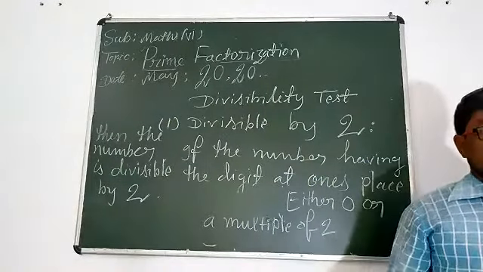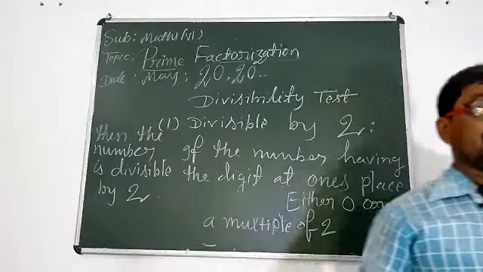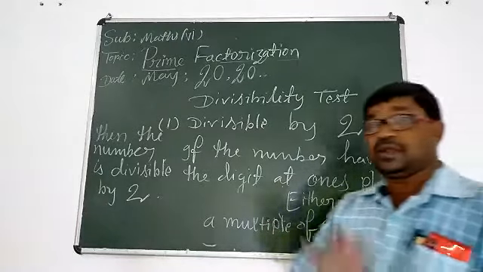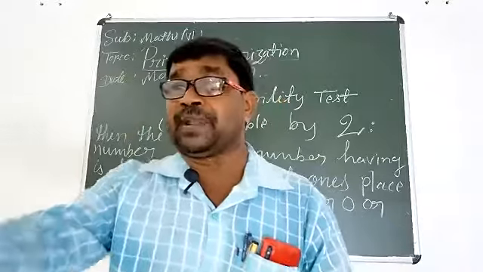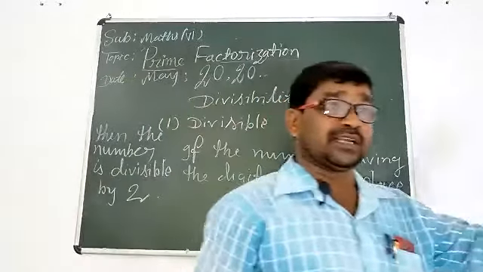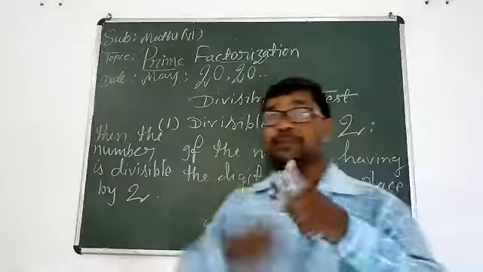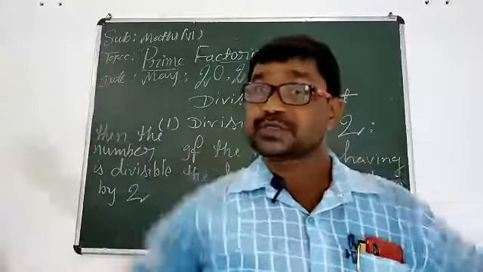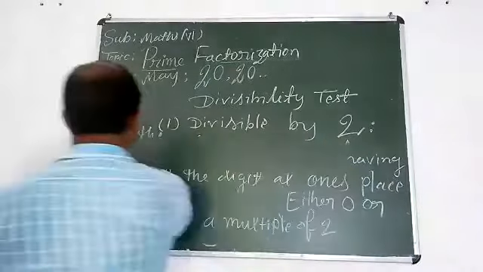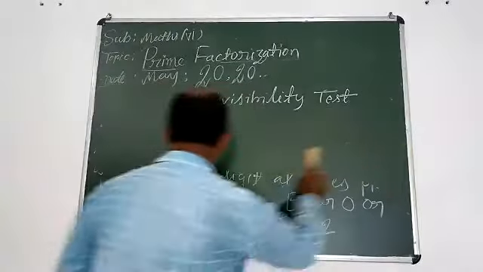You can say this statement yourself. If the number having the digit at unit place, either 0 or a multiple of 2, then the number is divisible by 2. Easy.